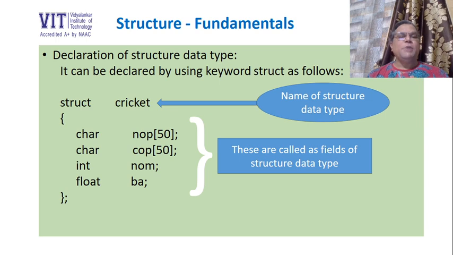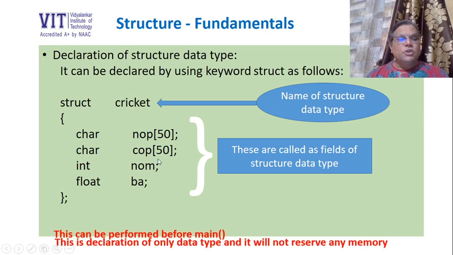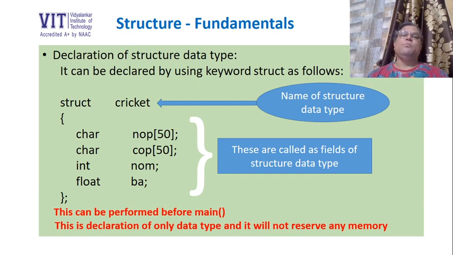Where should I do it in my program, and what will happen after doing this? This is mainly required to be performed before main. We need to write it before int main that we are writing in our program, int main or void main. And this declaration we are doing in our program is a declaration of only a data type, and it will not reserve any memory. What does this mean?